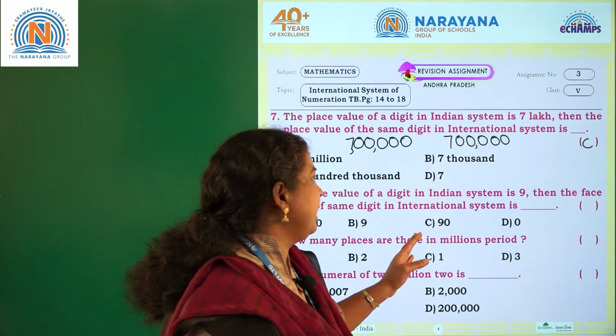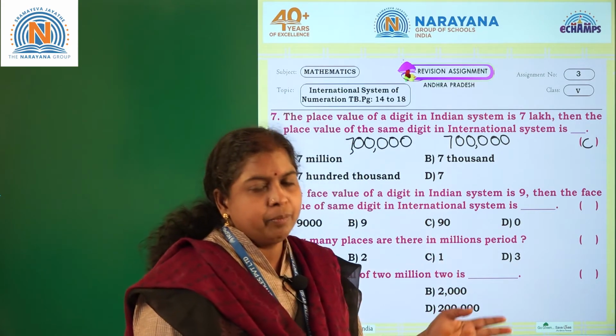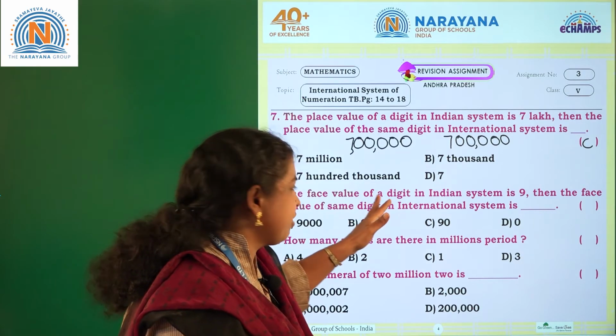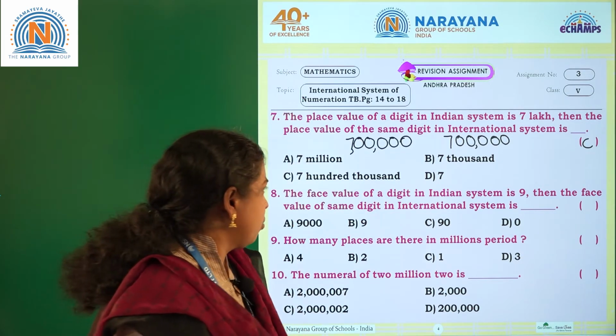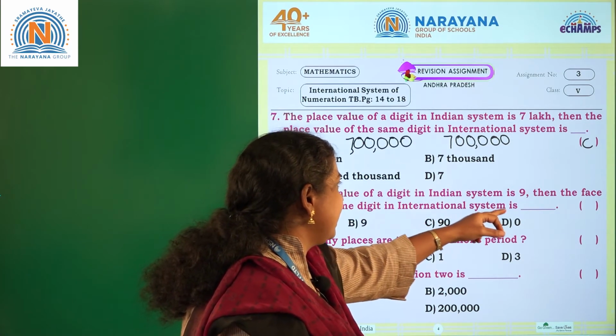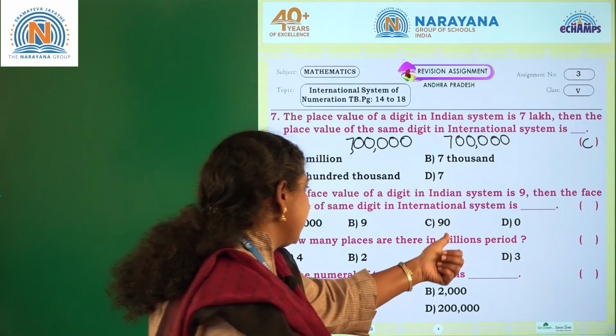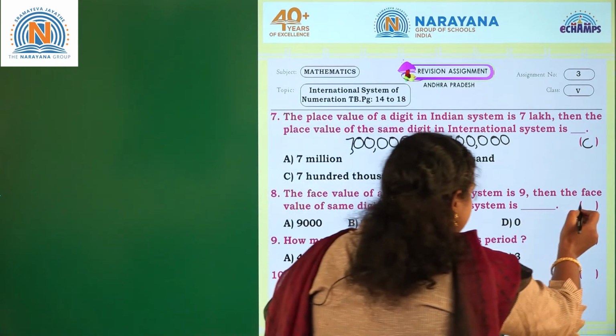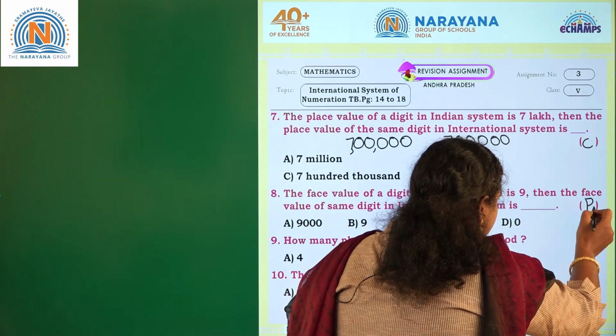So if you write it in Indian system or in international system, its face value is same. So what is the face value of a digit in Indian system and international system? It is again 9. So what is the answer here? It is B.